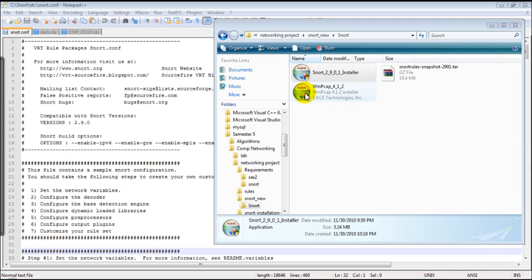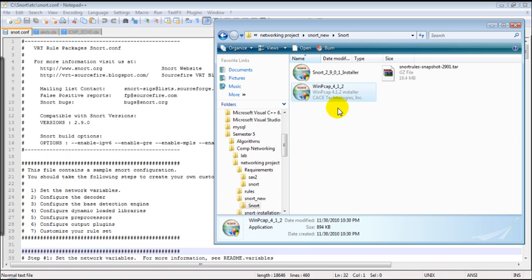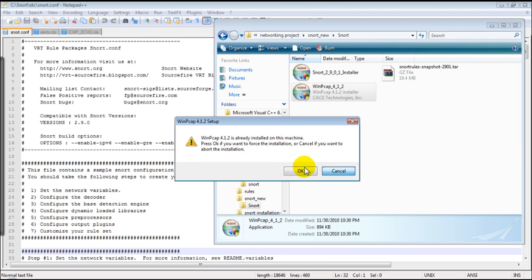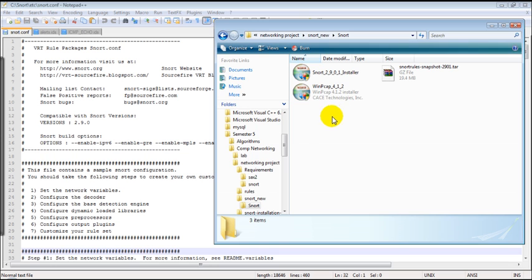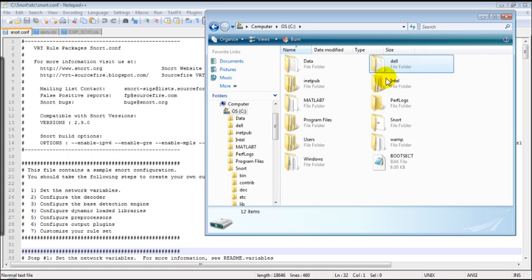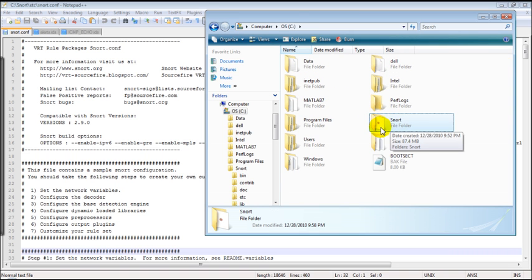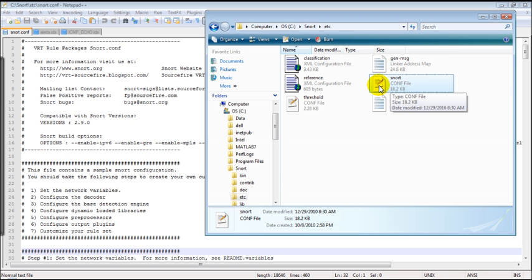After this, you need to install the packet capturer, that is here. You need to keep in mind that you would run it as an administrator. Actually, it will enable your authorities to use the network adapter settings for Windows. After doing all this, you would see that there will be a folder of Snort in the C drive. If you go to this etc folder, there will be a file of snort.conf.